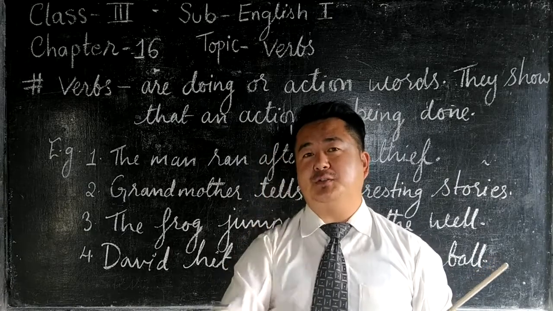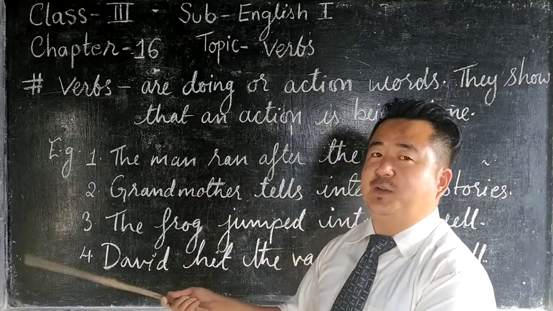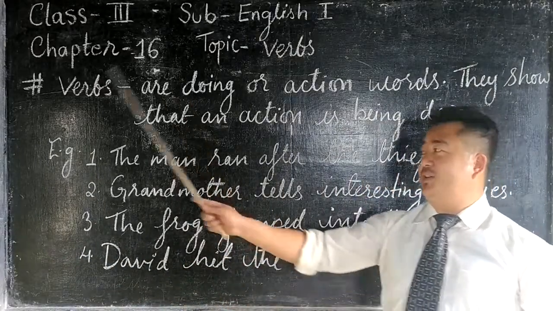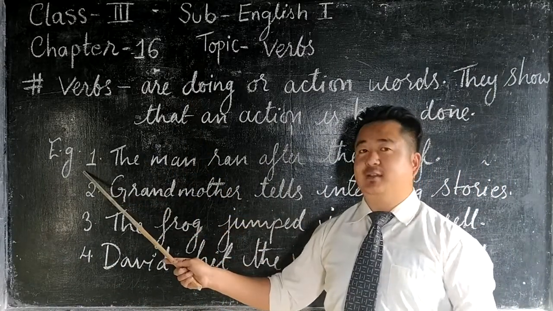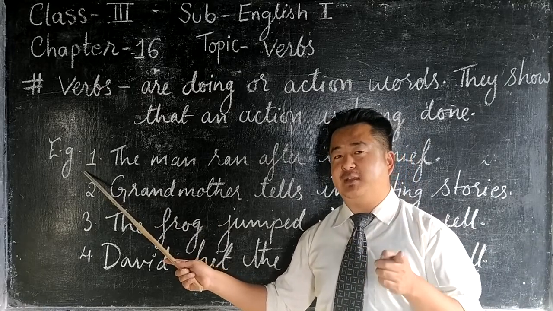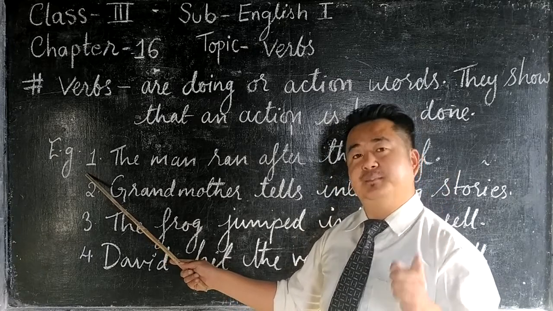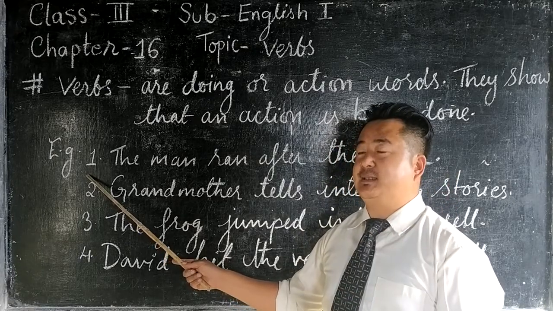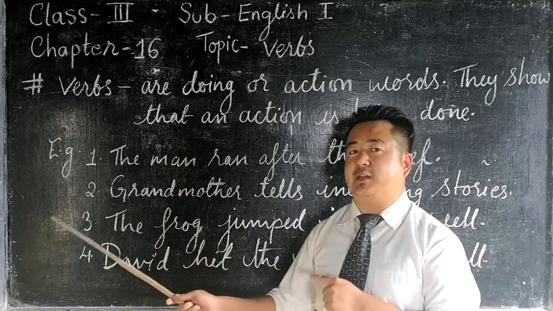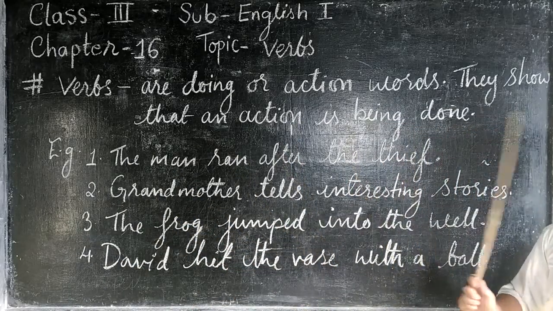Okay, now you are going to help me to find out the action from the examples which I have written on the board. Here is example number 1. You already know what is action, right? Now you are going to help me to find the action word or the verb from the sentence. The first sentence is like this here. The man ran after the thief.